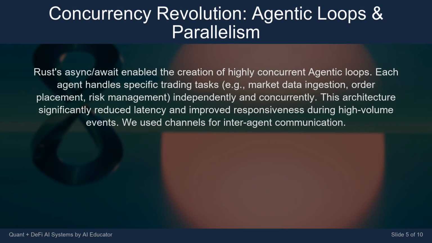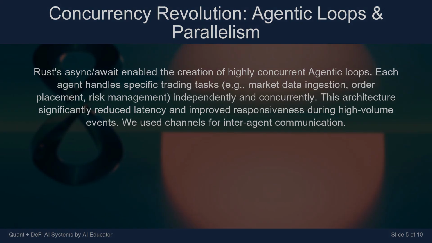Rust's async/await enabled the creation of highly concurrent agentic loops. Each agent handles specific trading tasks, e.g., market data ingestion, order placement, risk management, independently and concurrently. This architecture significantly reduced latency and improved responsiveness during high-volume events. We used channels for inter-agent communication.